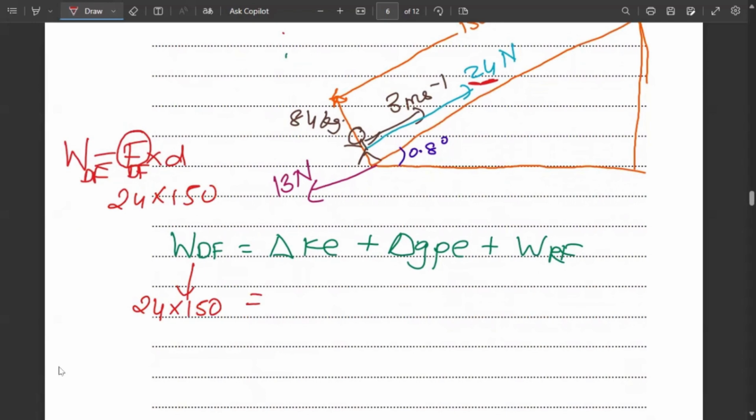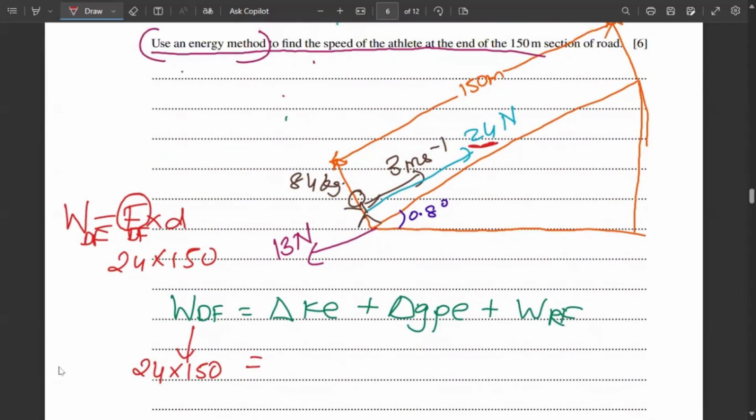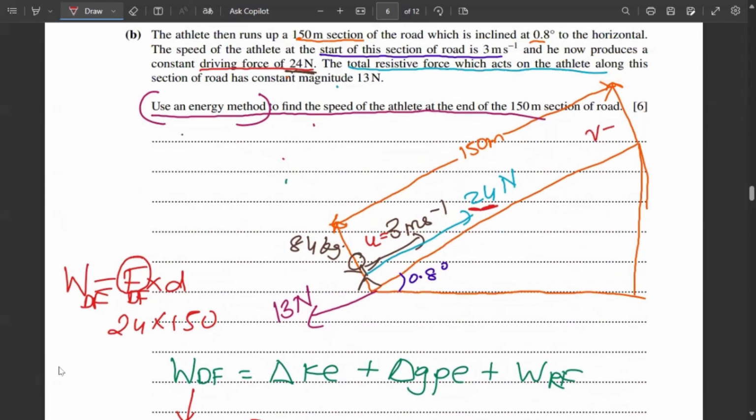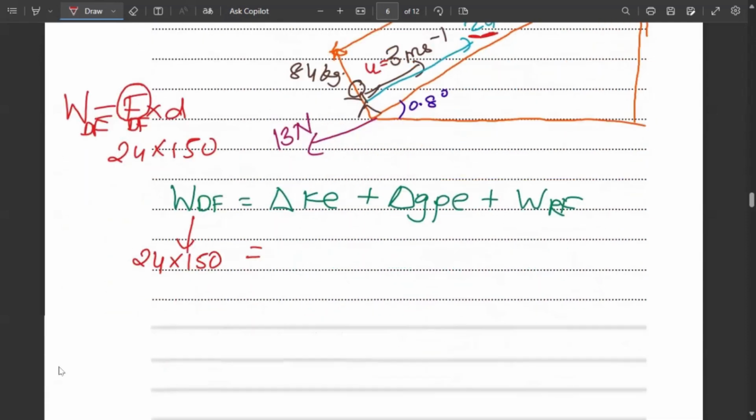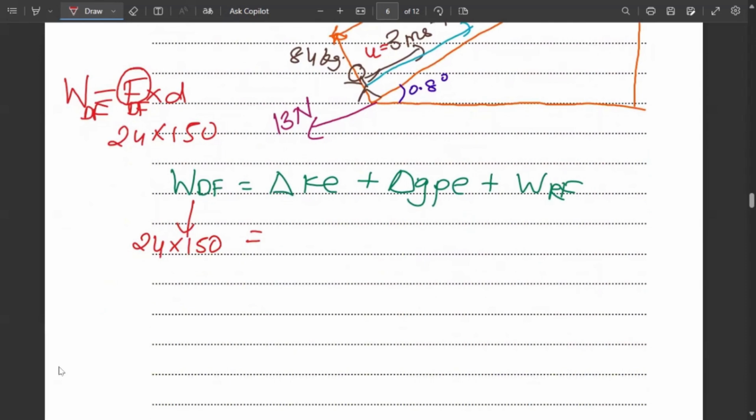Delta K. Delta K will be based on the velocity of the person here, the initial velocity, which I'll write u, is 3 meter per second. But do we know the final velocity of the person here? No. And that's what we need to find out: the speed of the athlete at the end of the 150-meter section. For that we'll require this KE. So delta KE, what does delta KE mean? Delta KE means the difference in the kinetic energy of the final and initial athlete. The athlete's final kinetic energy minus initial kinetic energy.